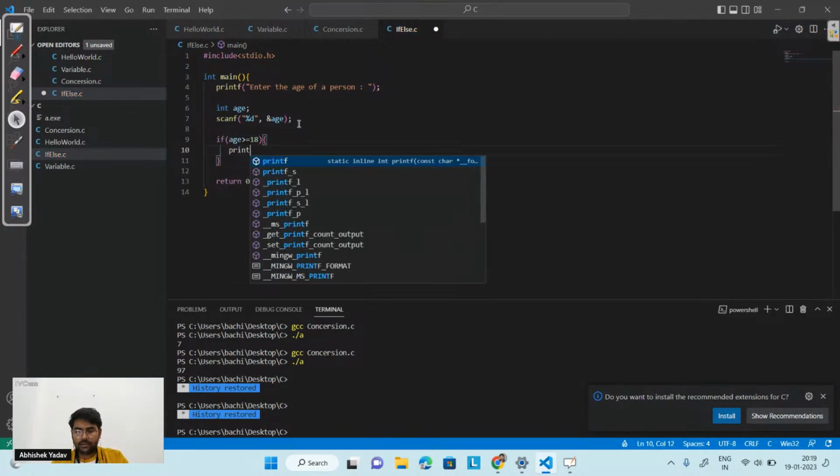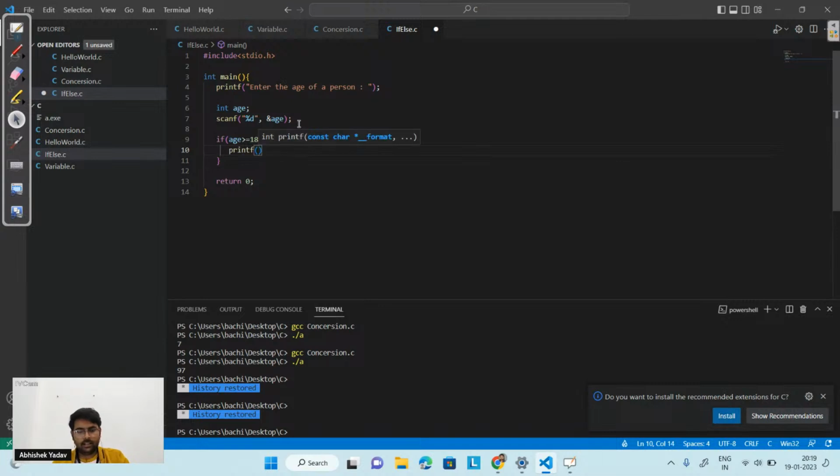I can write a message here, that is printf person is eligible to vote. Else, person is not eligible to vote. Here I will write person is not eligible to vote. Okay, not eligible to vote, and I am done with this part. Simple program, right? Using if else.